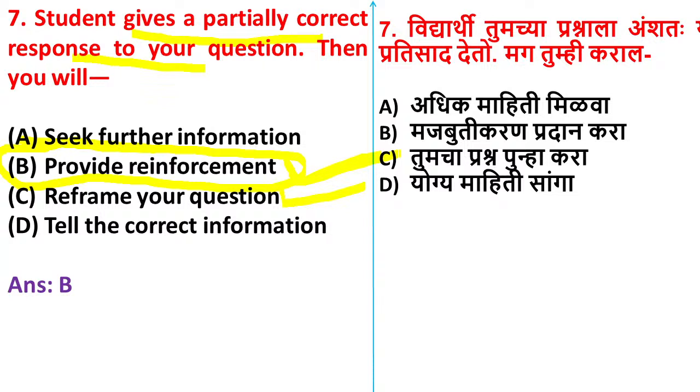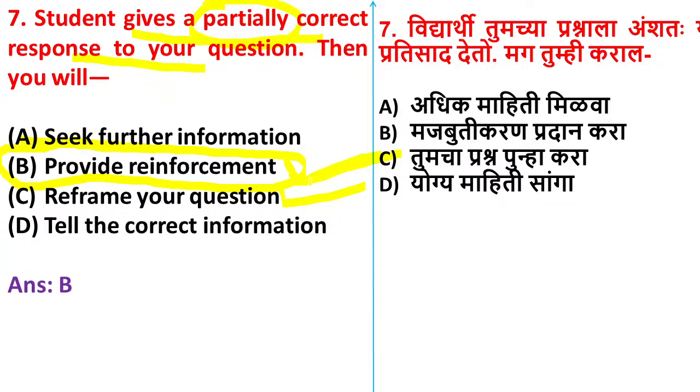When a student gives a partially correct or wrong answer, the teacher first has to correct it, providing the reinforcement. Then he can tell the correct information. So option B is the right answer.